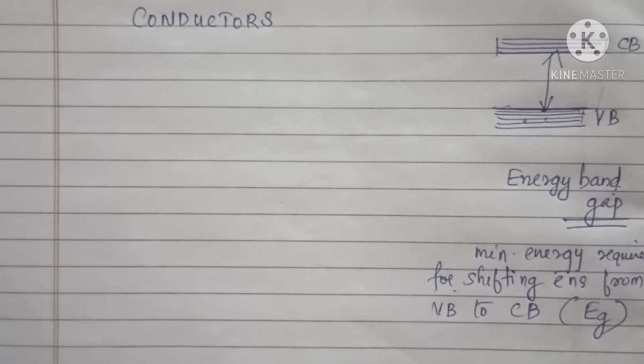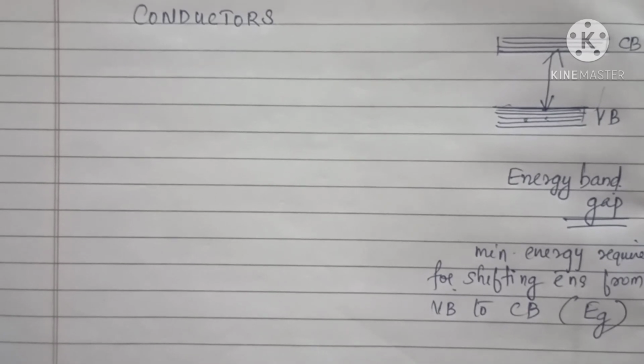Now we will discuss conductors on the basis of energy bands. In a conductor, there is no energy gap between the conduction band and the valence band, because the conduction band is partially filled with electrons and overlaps the valence band. If you draw the energy band diagram, this is the valence band and close to it we have the conduction band.